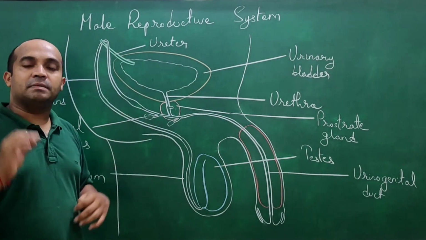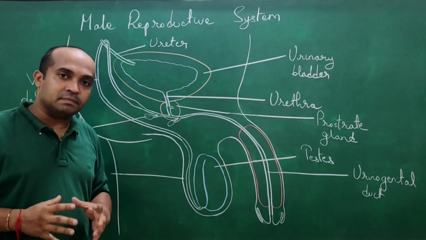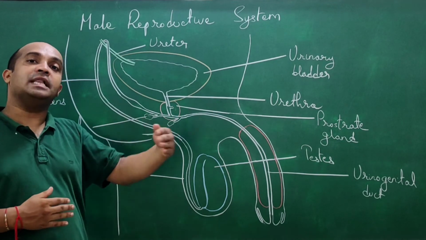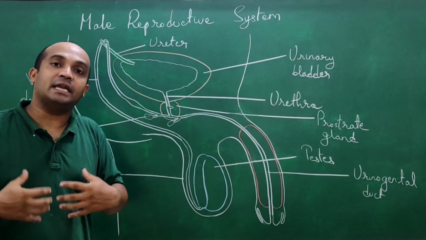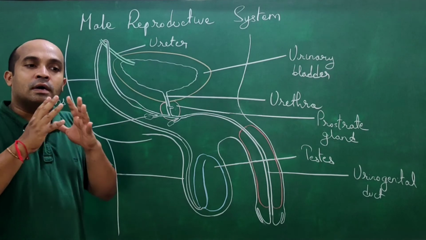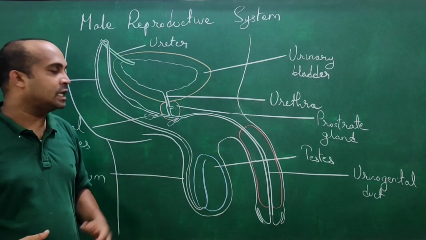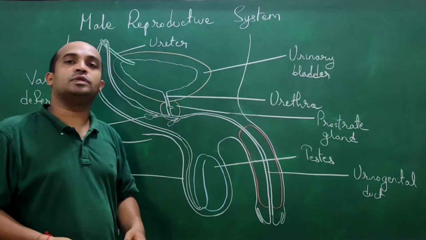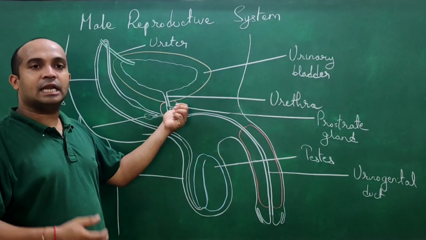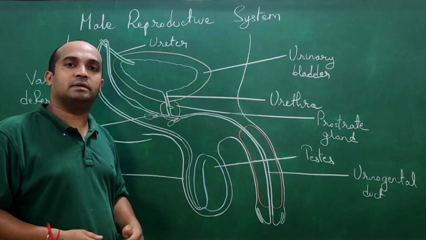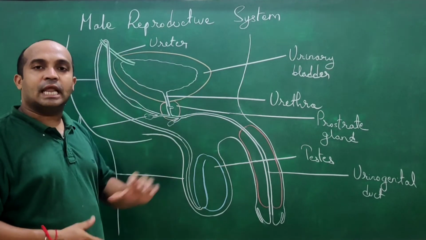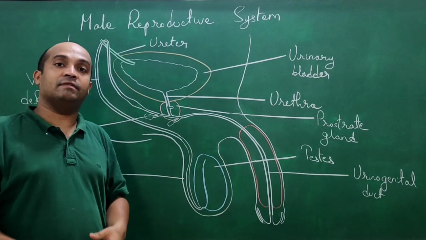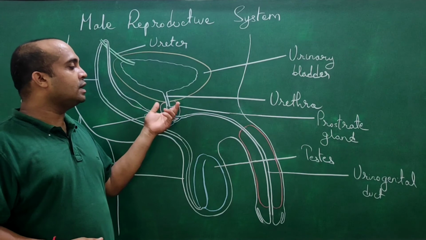And 60% is seminal vesicle, because for the sperm cell to survive, it has to reach the female gamete in the female's body, outside the male's body. So to survive, they need nutrition, and the secretion of the seminal vesicles provides the nutrition to the sperm cells. Okay, the prostate gland is also helping in activation of sperm cells. So secretion of these glands is very, very important for sperm cells to remain active and alive. Okay. Then it will move further.